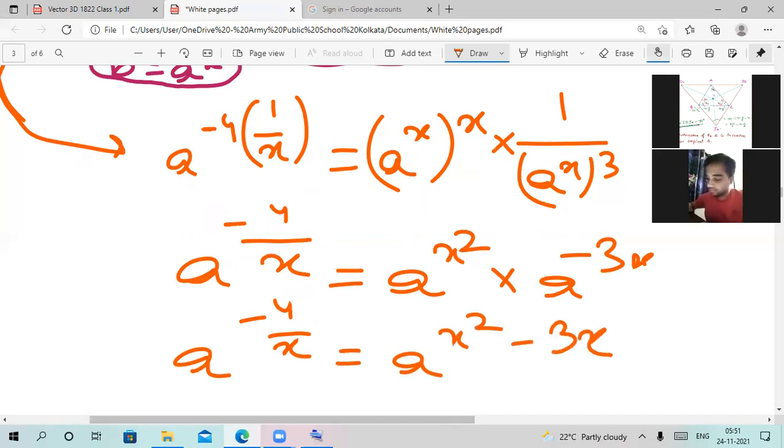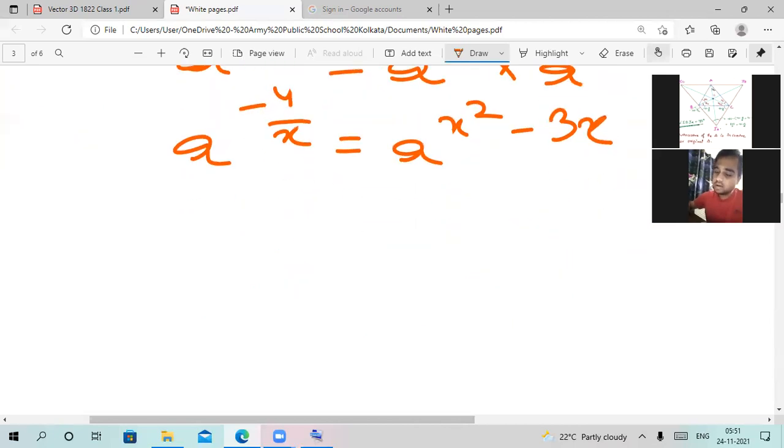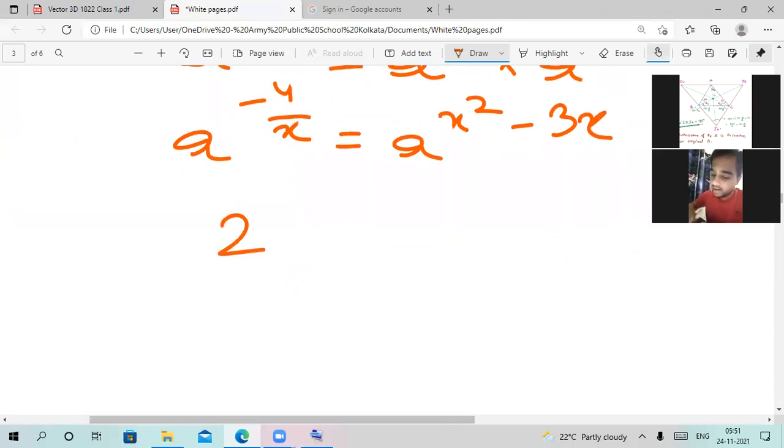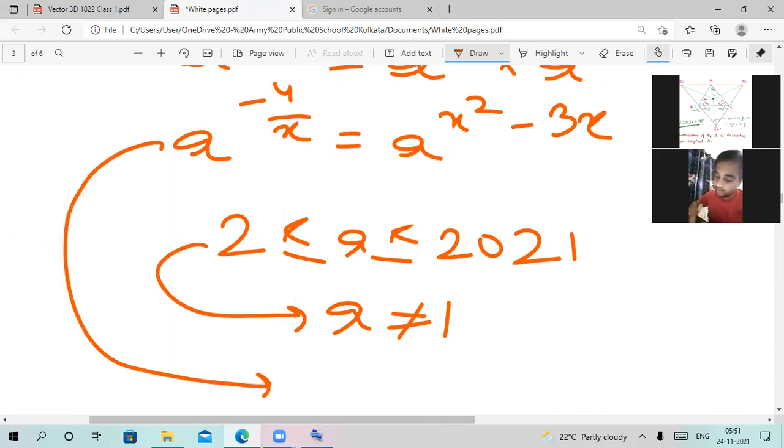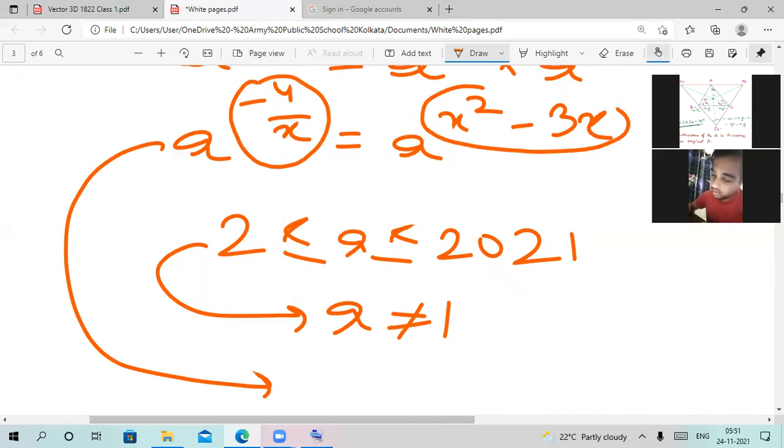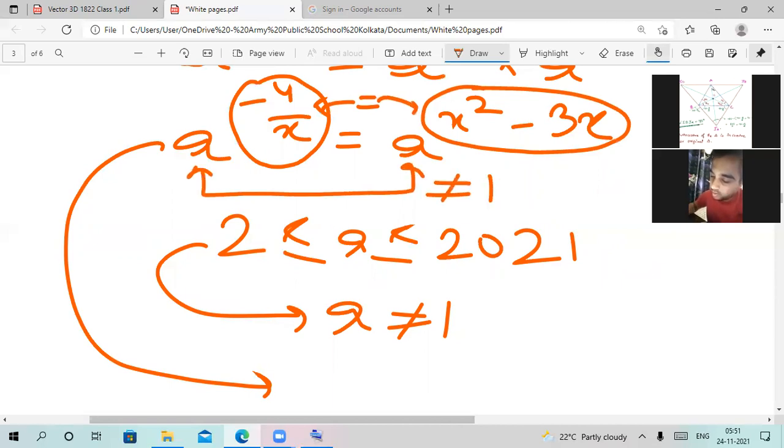Okay, as it is given to us that a is in between 2 and 2021, from this inequality we are clear that a is not going to be 1. So what we can do here is take the exponent equality. We will equate the exponents because the bases are equal and they are not equal to 1.